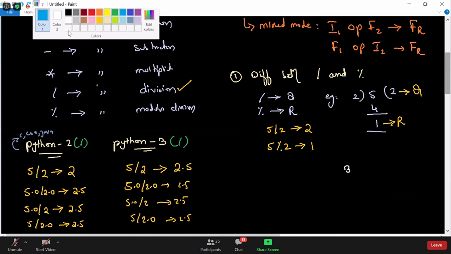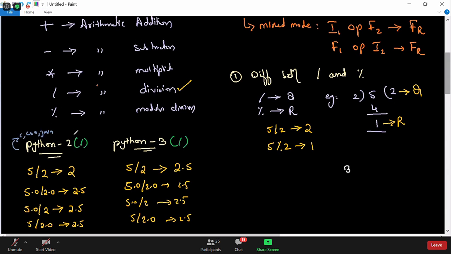What are those few new operators in Python? The first operator we have is called arithmetic floor division. What will this floor division do? Flooring means if you get 3.9, it will floor it to 3. It will round off to the nearest value. That's what is called flooring. So this is called floor division.